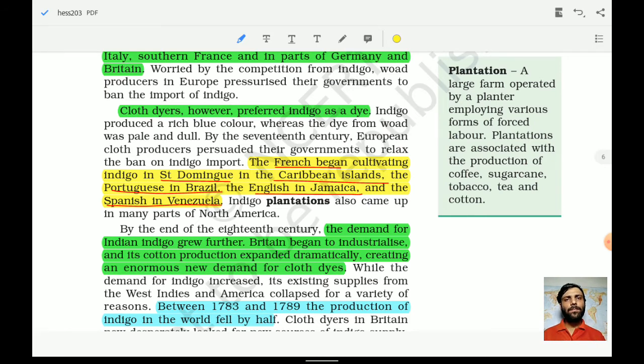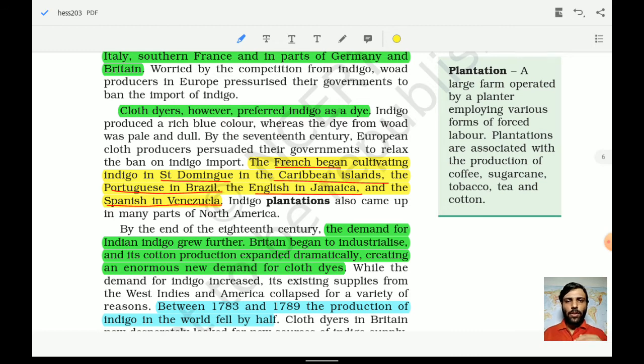When something is in demand, all of a sudden many people start to do the same thing. In the contemporary world, we also see this in the IT sector: if one thing is working, other people start to copy it. The same was happening when indigo dye became so popular in Europe and was in huge demand. Apart from the Britishers cultivating indigo in India, the French also got into the business of growing indigo, and so did other people.